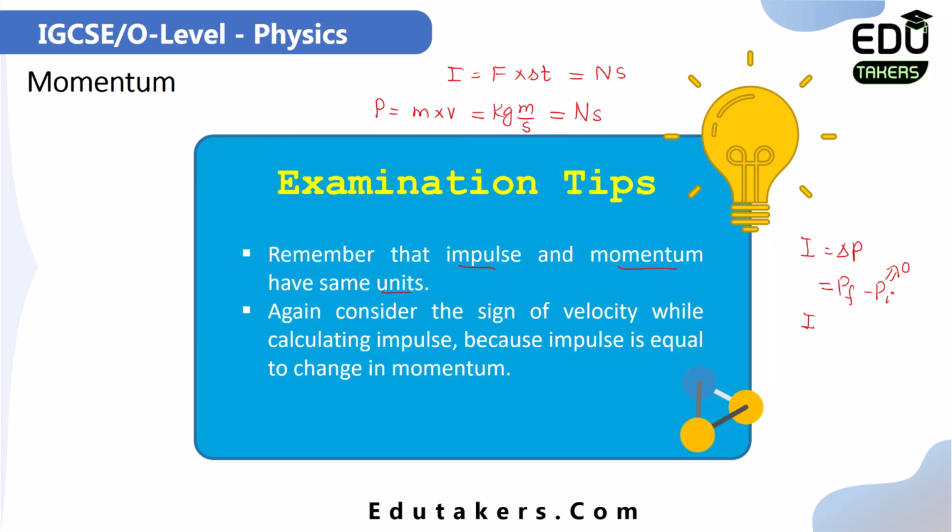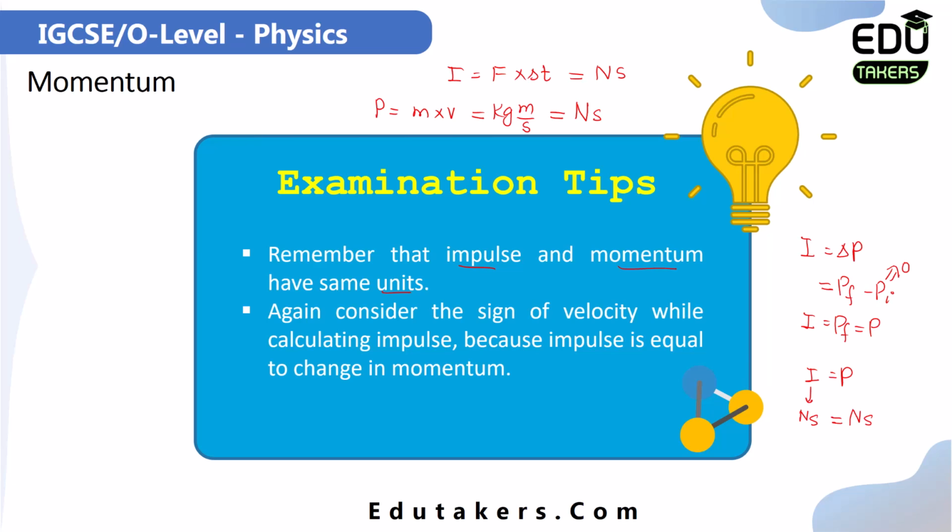Then the impulse is equal to the final momentum, which I suppose is equal to P. So by this relation, I is equal to P. As the impulse and momentum are equal, it means that both have the same unit. If the impulse has unit Newton second, of course the momentum's unit should be Newton second. So I can simply say that the impulse and momentum have the same unit.